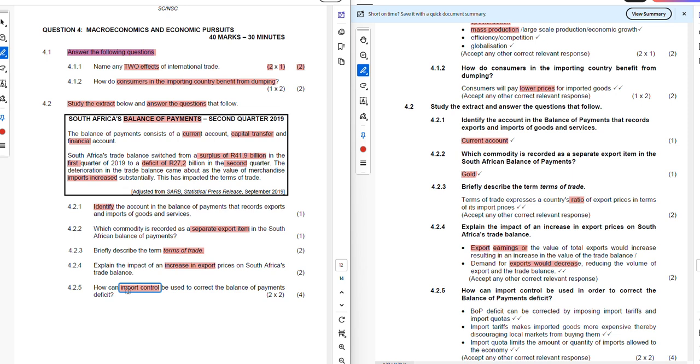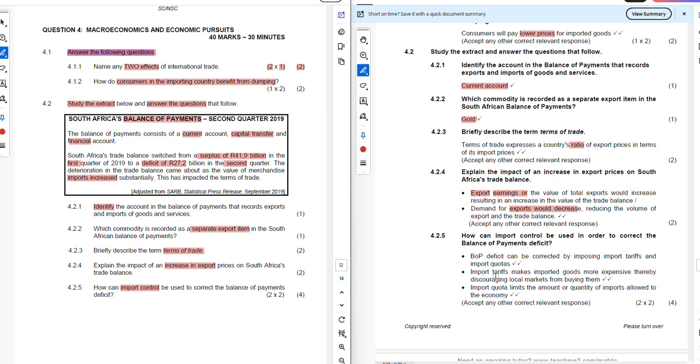How do we ensure that the export we have is reduced so that the balance of payment will go back to surplus, which is what it was in the first quarter of 2009? Now let us see what remedies can be used to ensure that this is corrected. The balance of payment deficit can be corrected by imposing import tariffs, right?